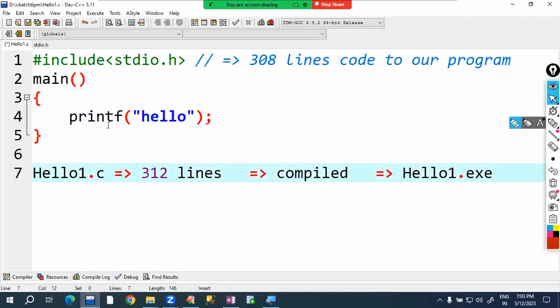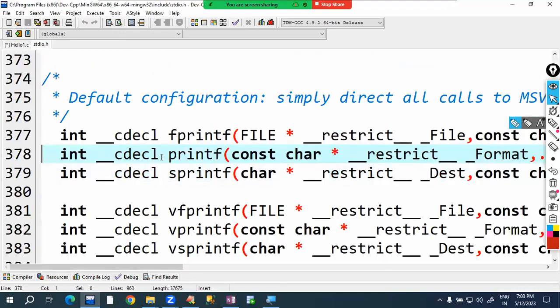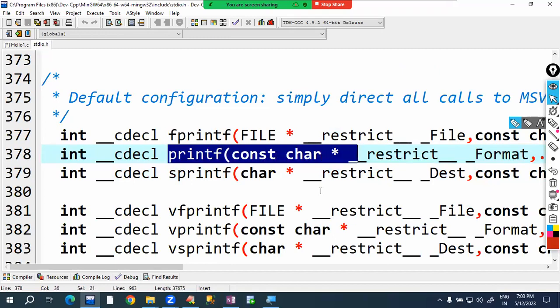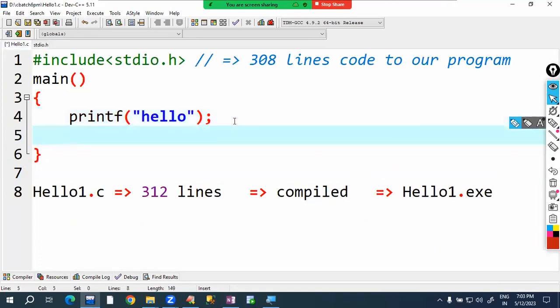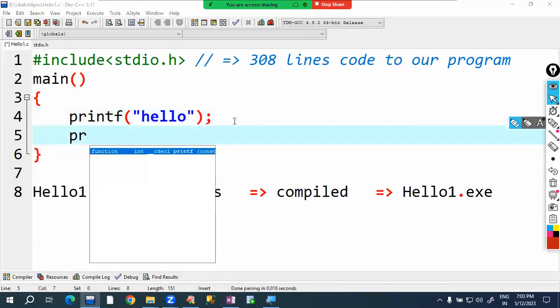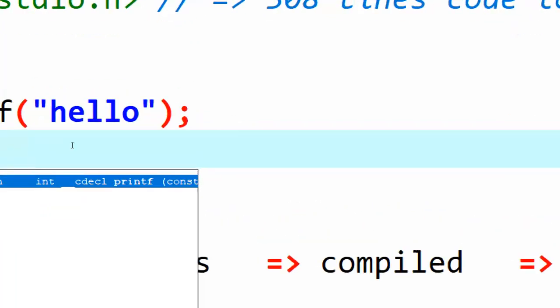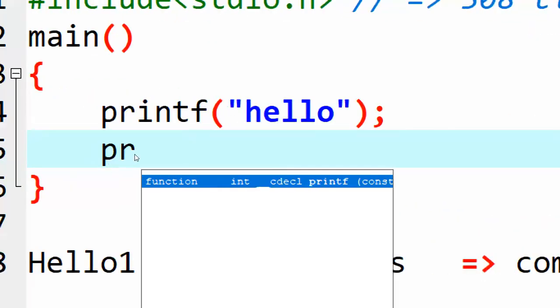For example, on the keyboard, I press the Control key and click on printf. It goes to the printf function in the stdio header file. This is one feature. When I type PR here and press Control space, it displays the printf function. This is called IntelliSense.